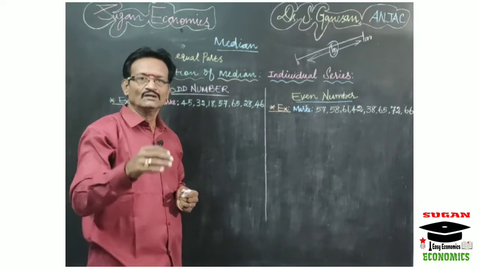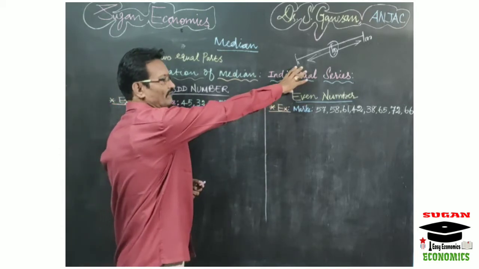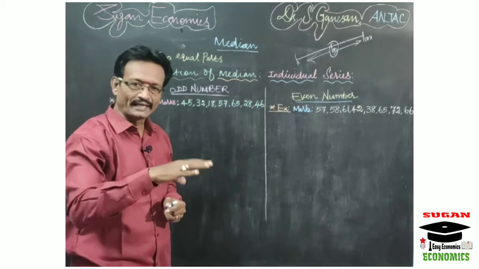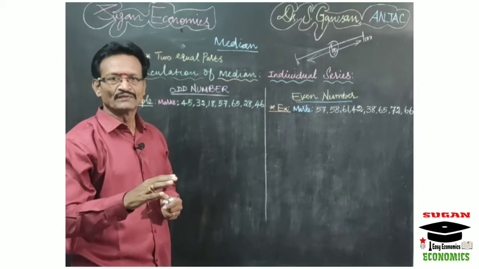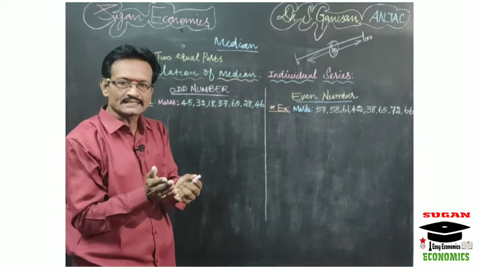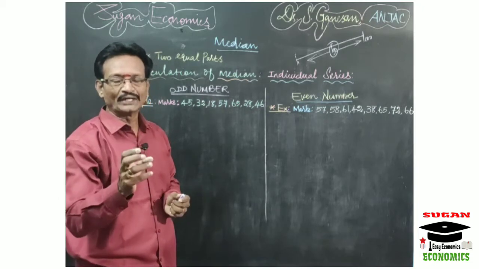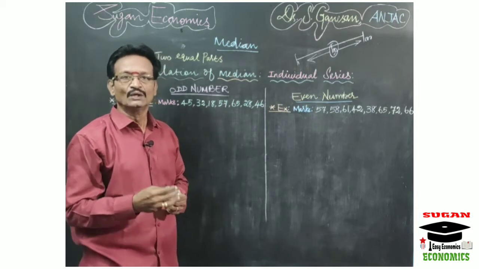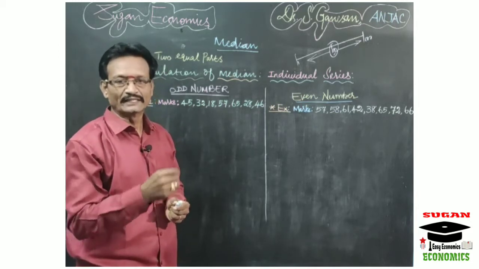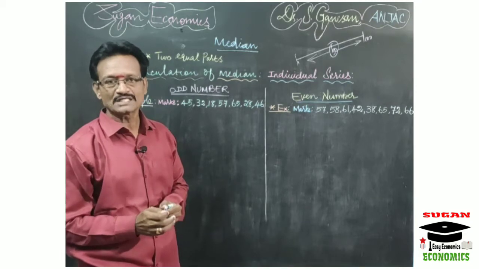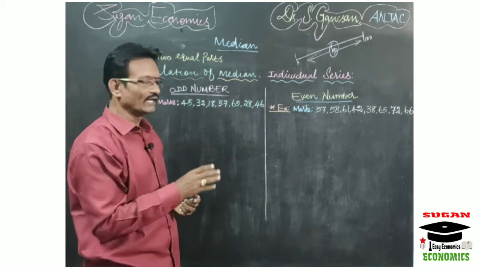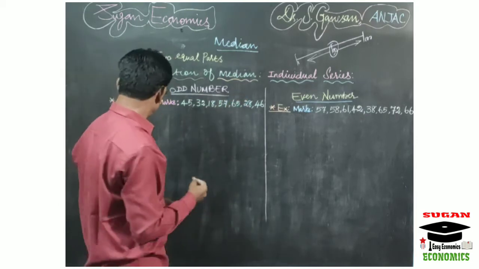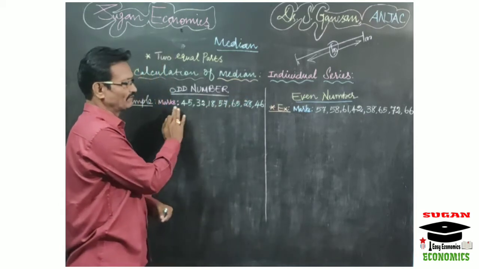Simply remember, whatever sum is given under individual series, the first step is to arrange the series into ascending order. Then after arranging the series into ascending order, you have to find the median size. So median size is equal to the size of the (n plus 1) by 2th item. Then after that you can find the median value from the ascending order series. First I will explain with the help of this example.